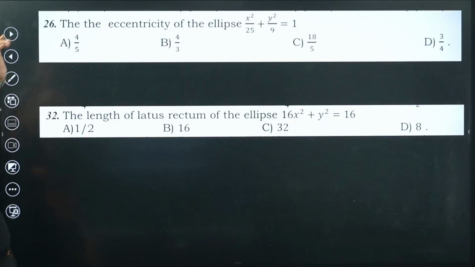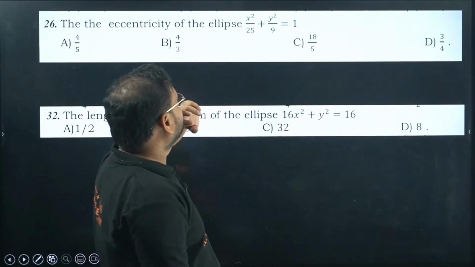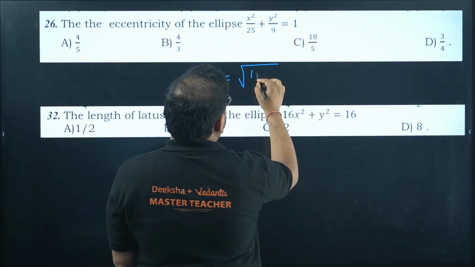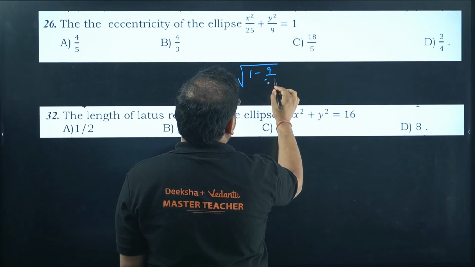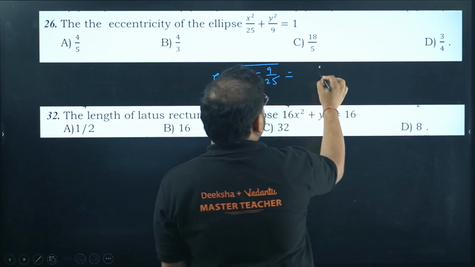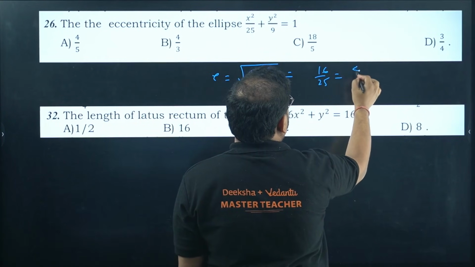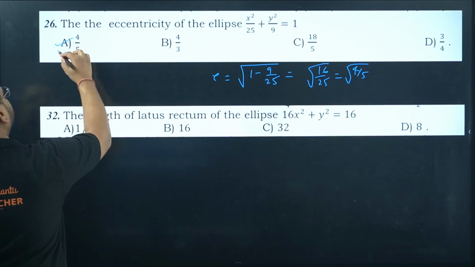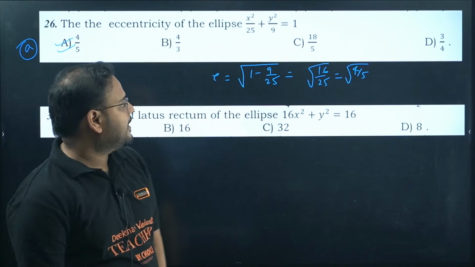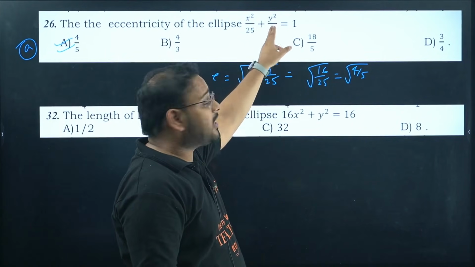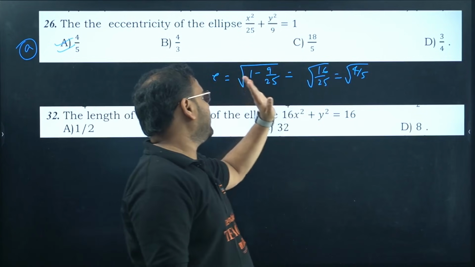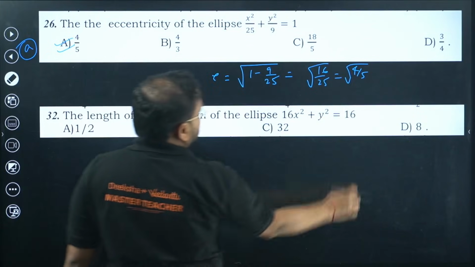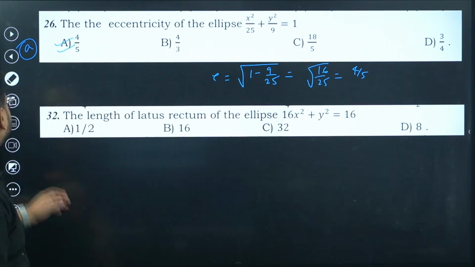Option is B. Next, the eccentricity of the ellipse given over here. I'm looking for the e value, right? 1 minus 9 by 25. So we'll have here 16 by 25. So 4 by 5. Correct? 4 by 5, option A is correct. So the formula is 1 minus b square by a square; the smaller one will go up. So 9 by 25. So the difference is 16. The root of 16 is going to be 4. My bad, the root is taken, okay? 4 by 5, not root 4 by 5.